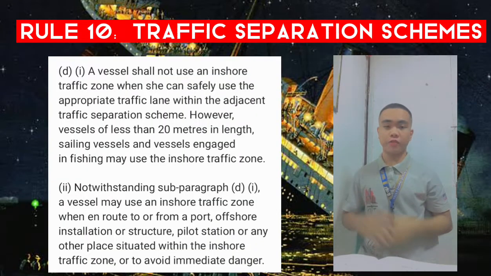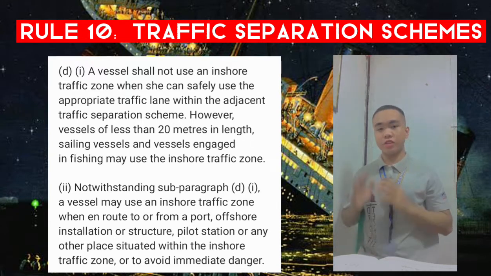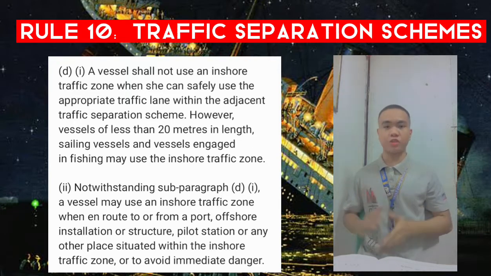D. First paragraph. A vessel shall not use an inshore traffic zone when she can safely use the appropriate traffic lane within the adjacent traffic separation scheme. However, vessels of less than 20 meters in length, sailing vessels and vessels engaged in fishing may use the inshore traffic zone. Second paragraph. Notwithstanding subparagraph D, first paragraph, a vessel may use an inshore traffic zone when en route to or from a port, offshore installation or structure, pilot station, or any other place situated within the inshore traffic zone, or to avoid immediate danger.